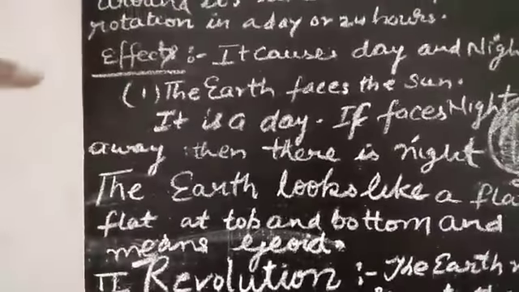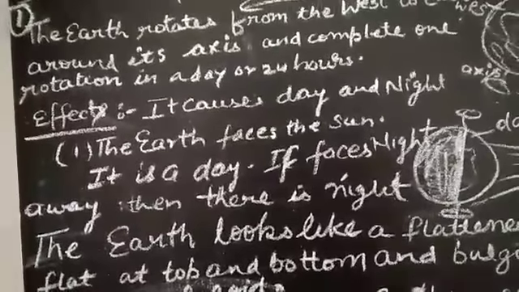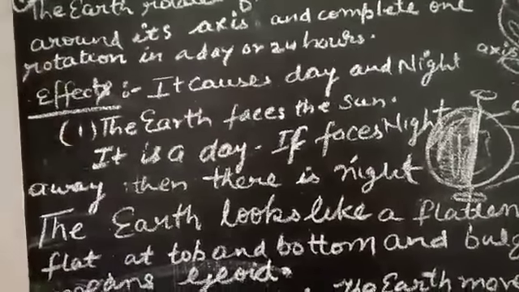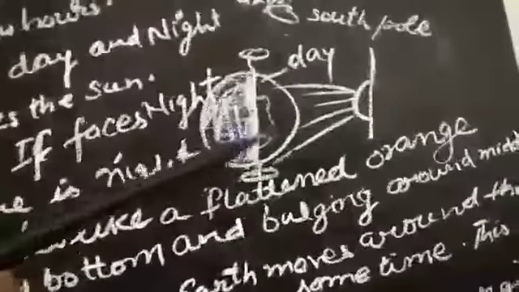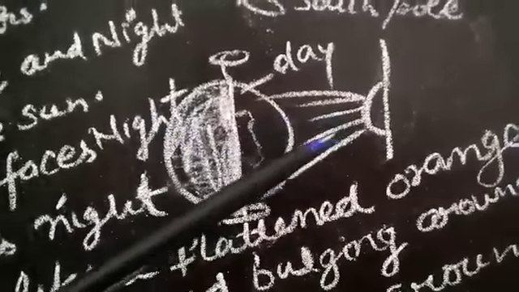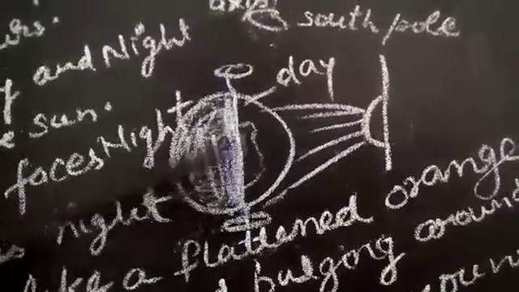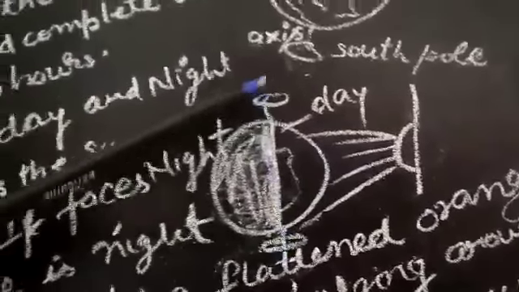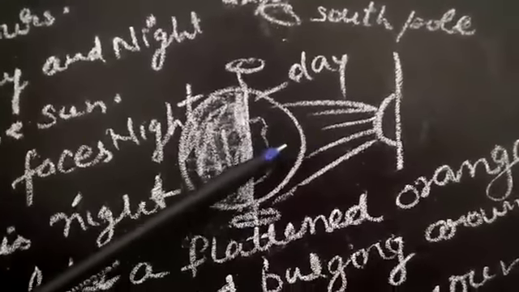Now I am telling you what are the effects of the rotation. Number one, it causes day and night. So I am telling how. See this picture. Beta, this you can do at your home also. This is an activity. You will take a globe and a torch. While you switch on the torch, it gives light on half part of the globe. While half part of the globe gets light, there is a day.